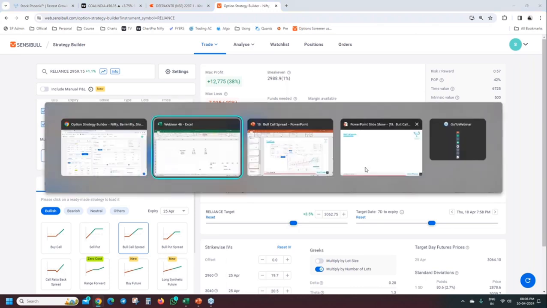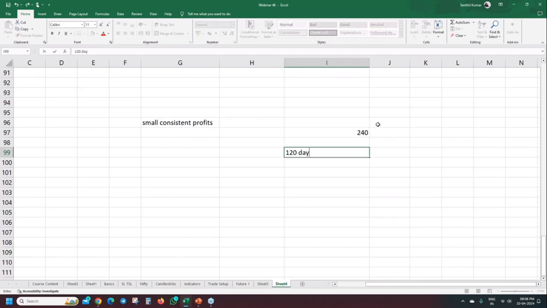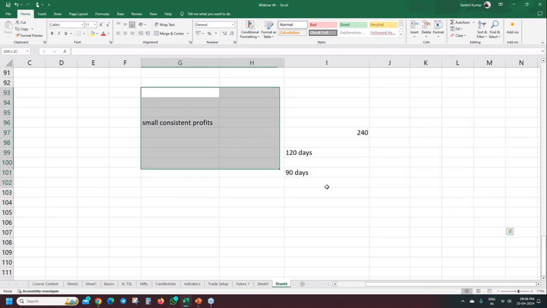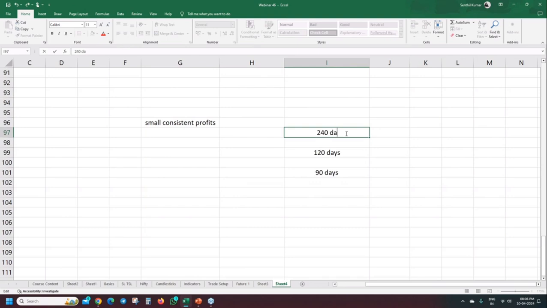Our target in the stock market, especially when you trade in derivatives, should be: out of 240 days, trade only for 120 days. We should try to make profit in 90 days. This is sufficient. Our target will be done. You will get sufficient money in this trading session itself. Are we clear? Any doubt?